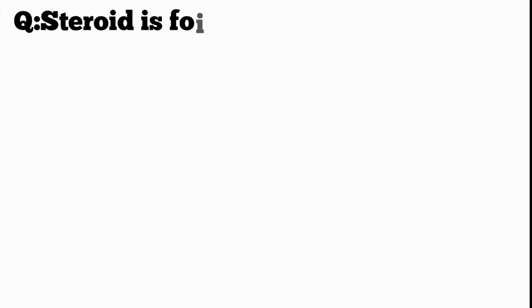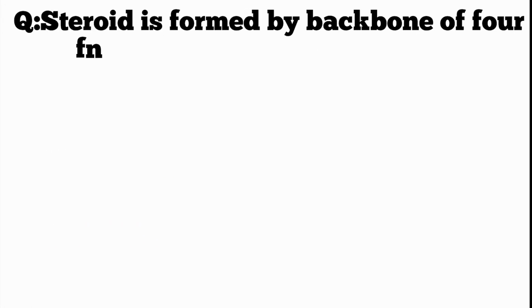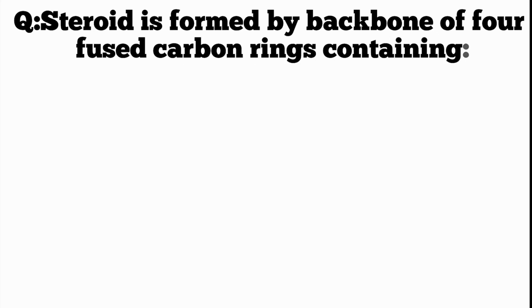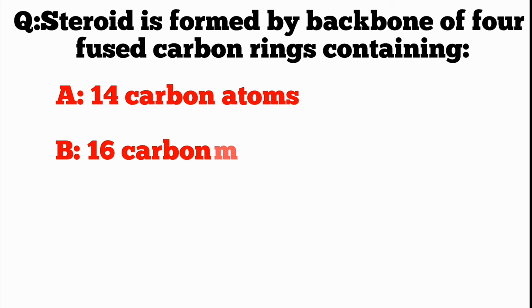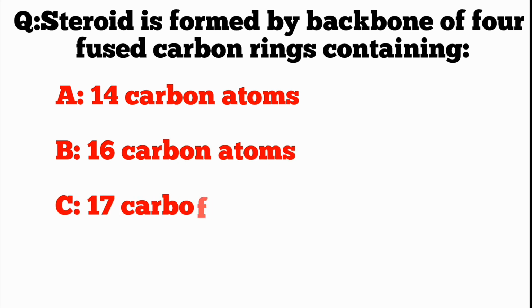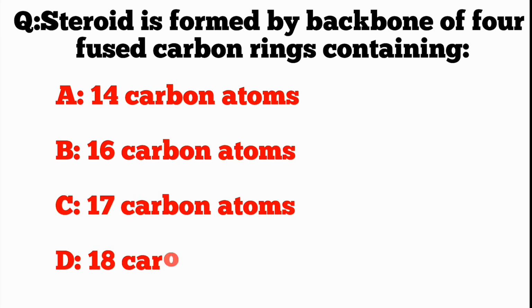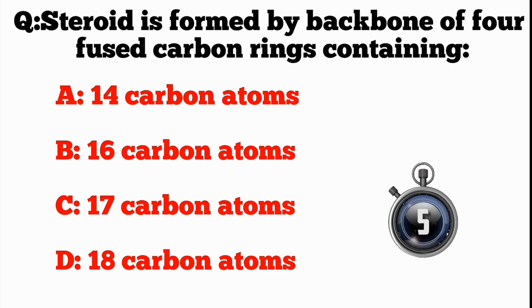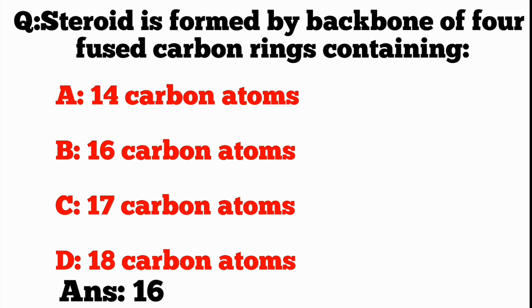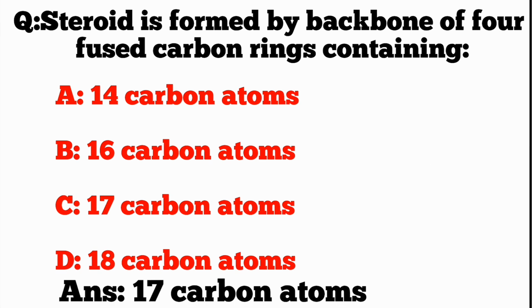Q. Steroid is formed by backbone of 4 fused carbon rings containing A. 14 carbon atoms, B. 16 carbon atoms, C. 17 carbon atoms, D. 18 carbon atoms. ANS. 17 carbon atoms.